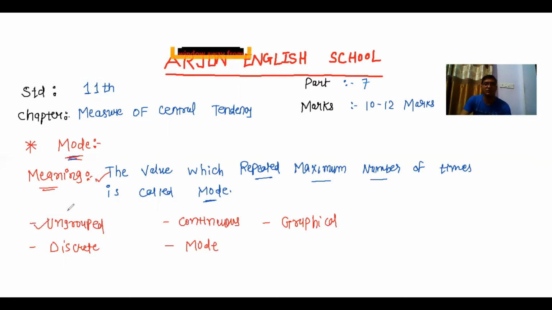So now we are going with a more practical session so that you can easily understand the mode. Okay, I am erasing this. Now I am discussing one by one. Number one, for ungrouped data. What is ungrouped data? That you all know very well. There are various observations given, which we call ungrouped data.